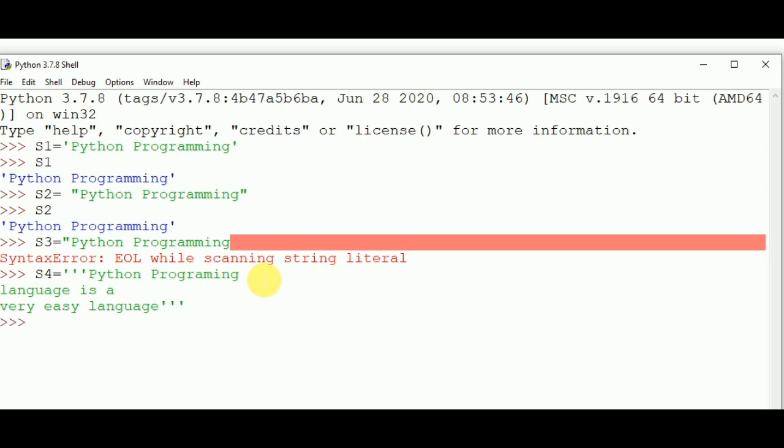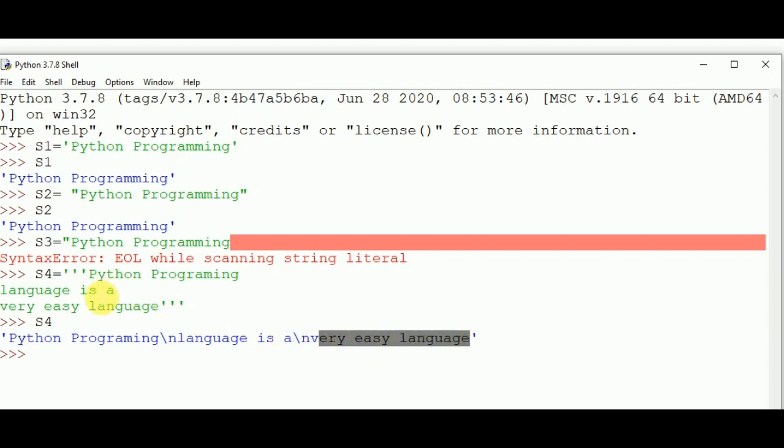Now if we check s4, we find Python programming language is a very easy programming language, and all these lines are attached with the \n, which is a change line operator, through which we can start a new line.